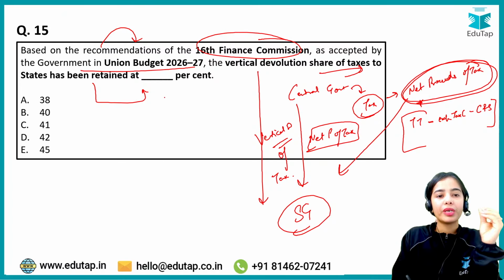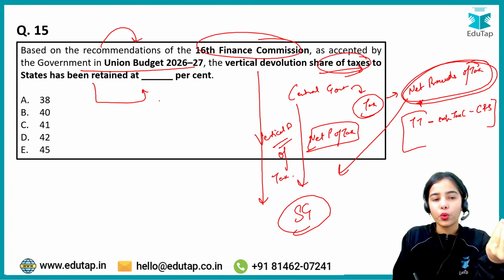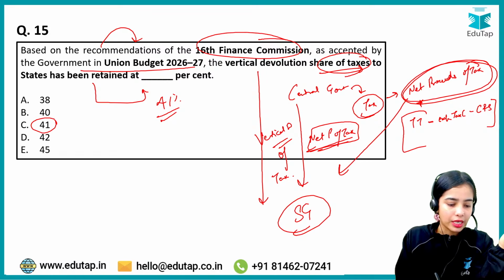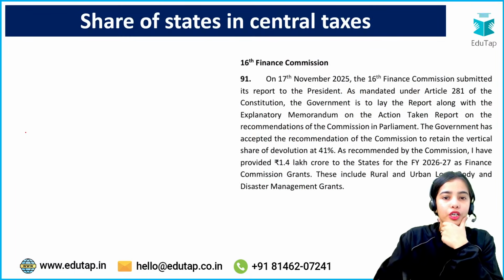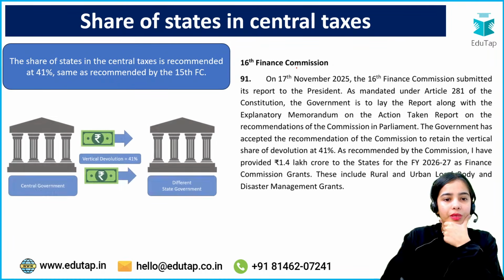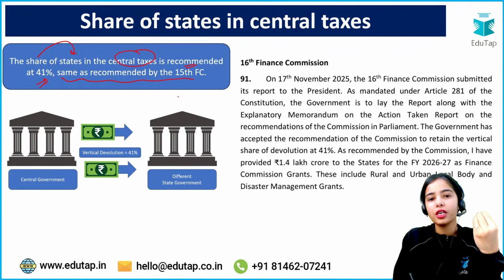Okay, so basically how much of the vertical devolution share of taxes has gone to the states? 41% of net proceeds of tax is going to the state governments. So the answer is C here. This is the vertical devolution. The share of states in the central taxes is recommended at 41% by the 16th Finance Commission, same as recommended by the 15th Finance Commission.